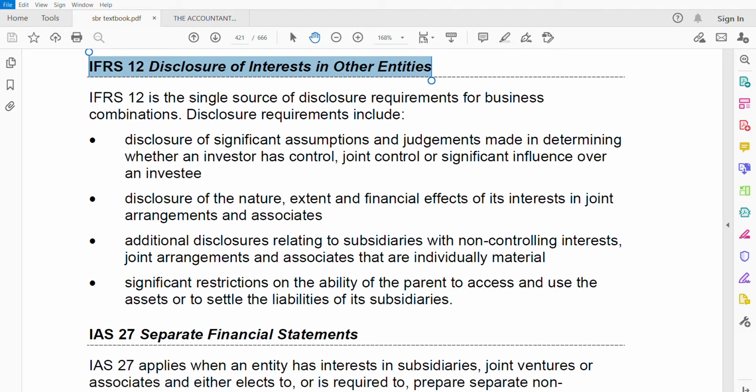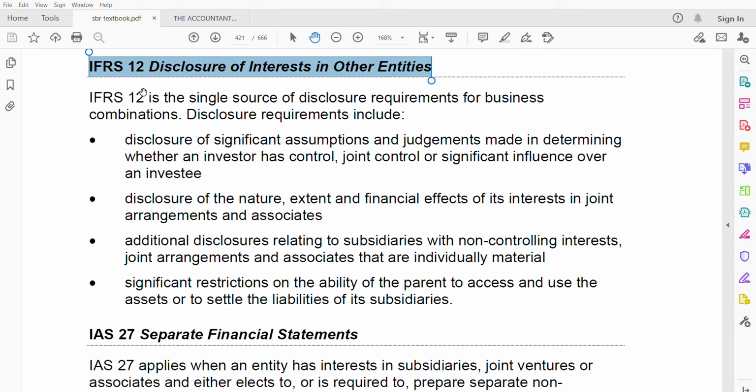Each standard is in a different video. I didn't combine everything in one because the other standards are pretty long, except IFRS 12, which is the smaller standard. You will not be asked a standalone question based on IFRS 12, but it can be asked in group accounting, which is question number 1 of SBR. This standard very rarely comes. I'm just telling you the frequency, which does not mean that you don't have to study it. You have to study every part of the syllabus in order to score high marks.